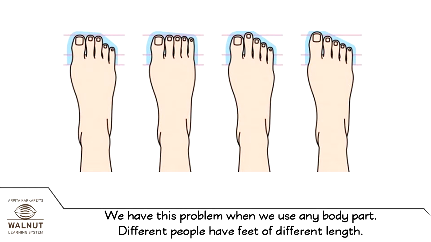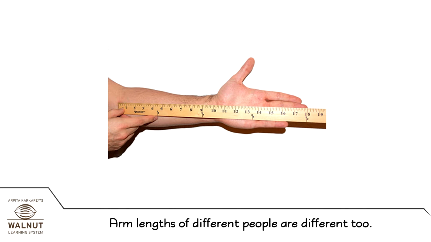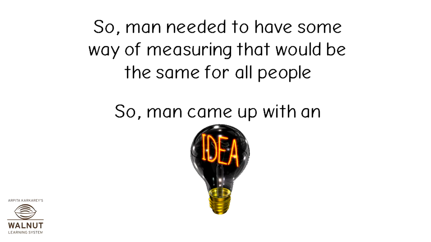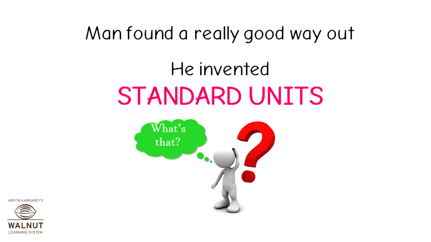We have this problem when we use any body part. Different people have feet of different length. Arm lengths of different people are different too. So, man needed to have some way of measuring that would be the same for all people. So, man came up with an idea. Man found a really good way out. He invented standard units.